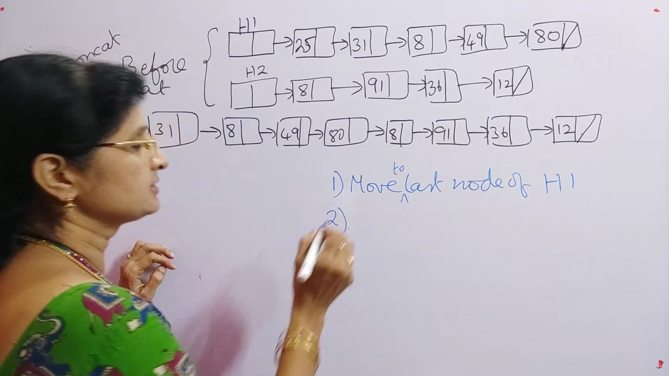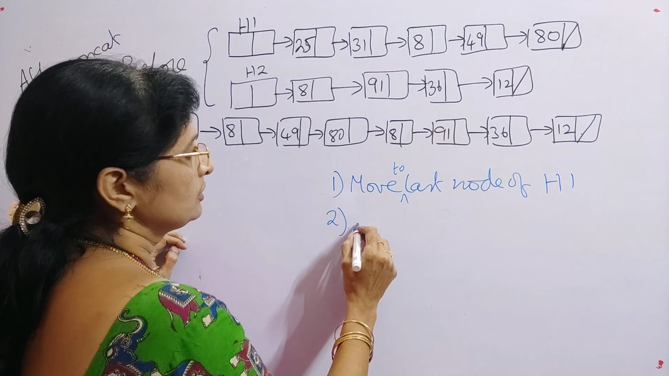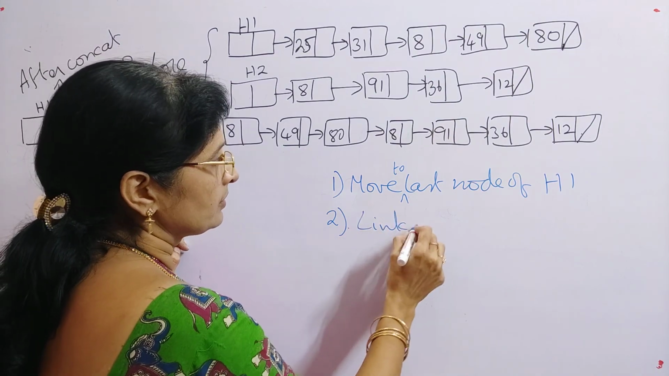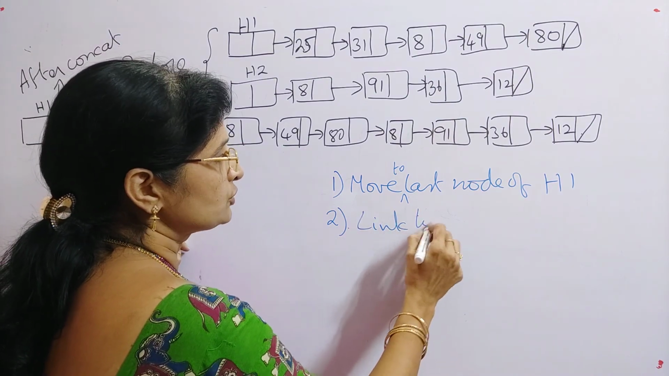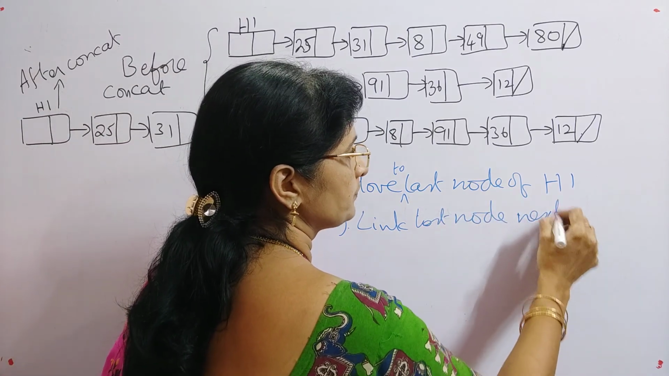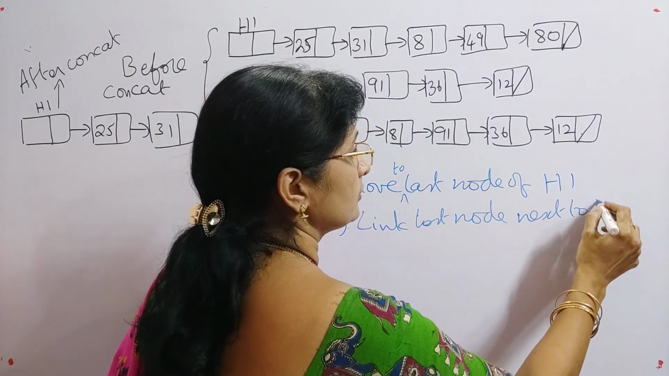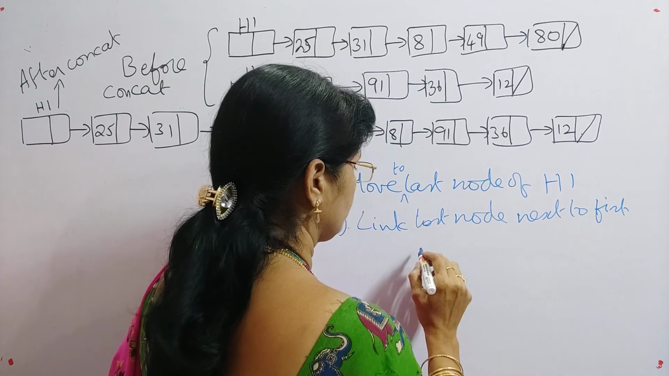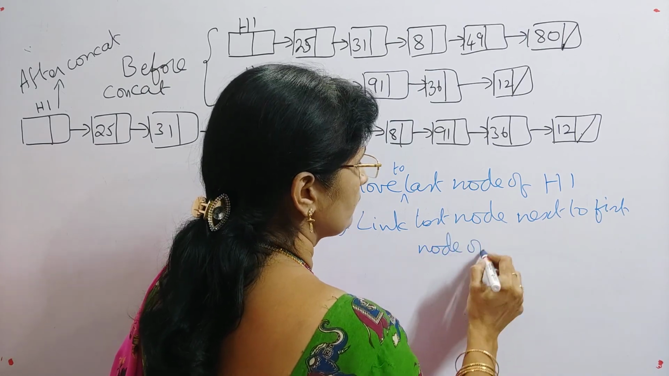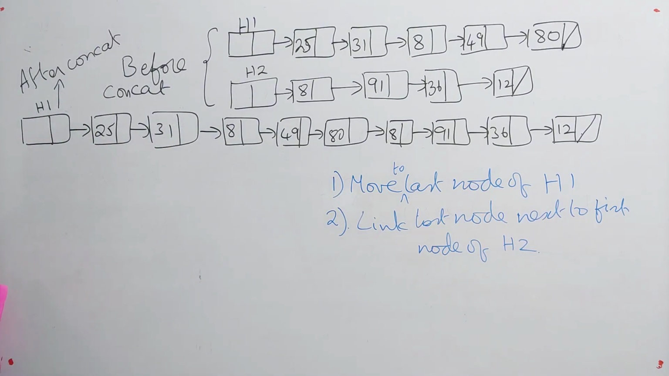The second one is, so we have the address of the first node. So then what we will do? Link last node next to what? First node of H2. That's all. Our task is over. This is what we have to do. So now we will see how we can perform this operation.